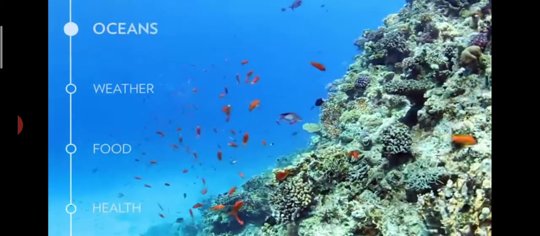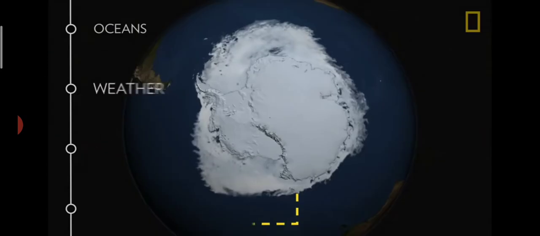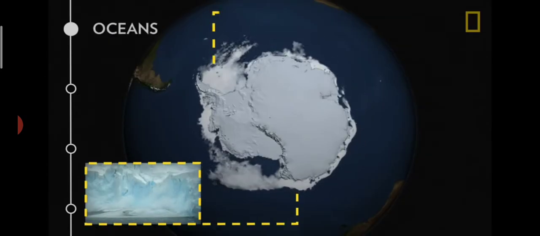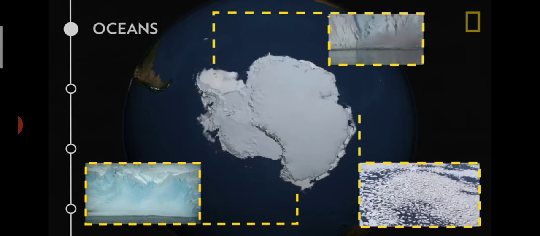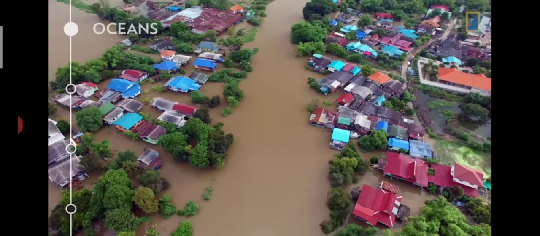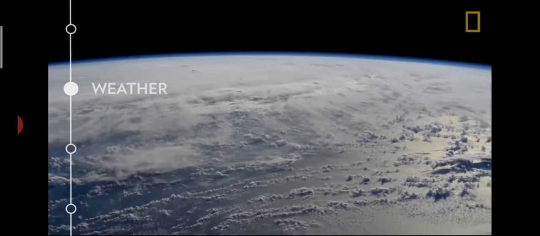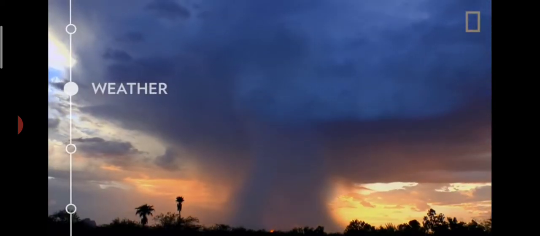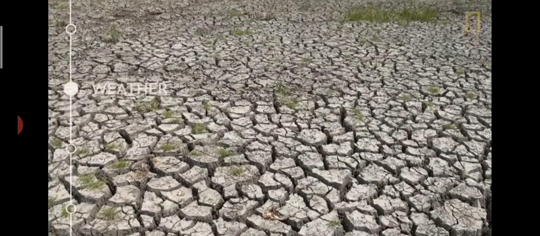Climate change has caused different effects in the oceans, lands, temperature and climate. Climate change has an impact on our oceans, weather, food sources and our health. Ice sheets such as Greenland and Antarctica are melting. The melting has caused flood conditions. This means not only major storms, floods and heavy snowfalls, but also longer and more frequent droughts.